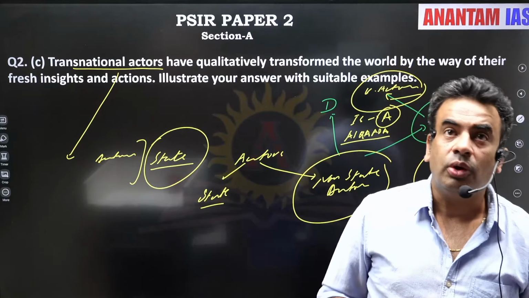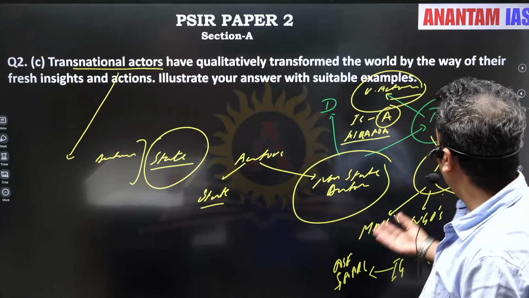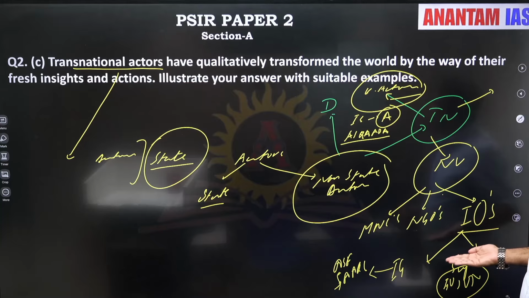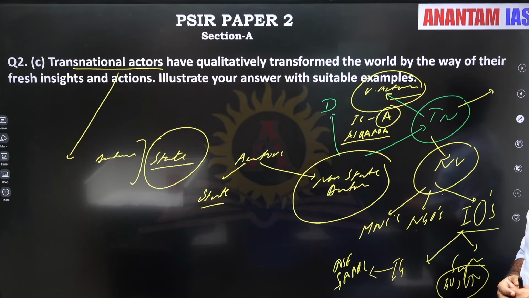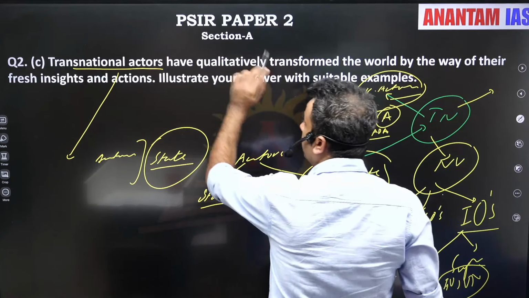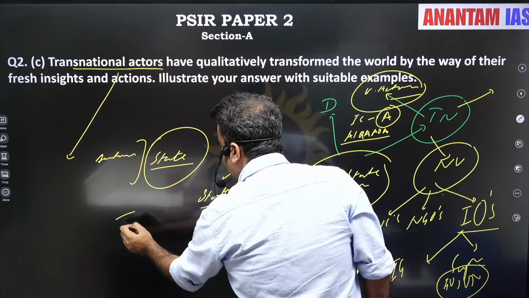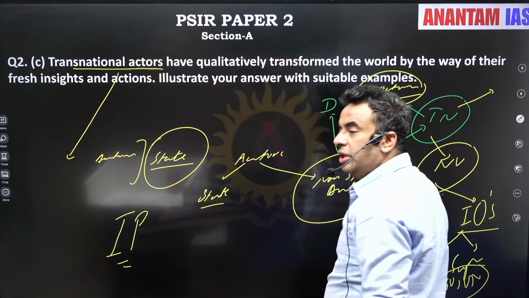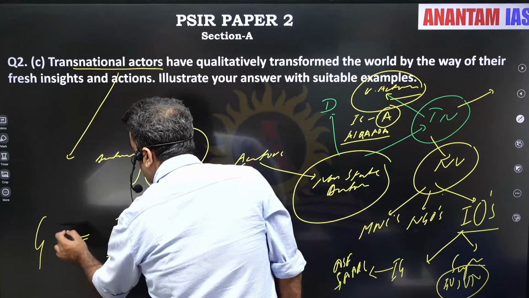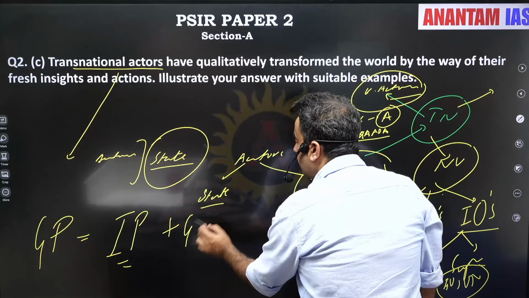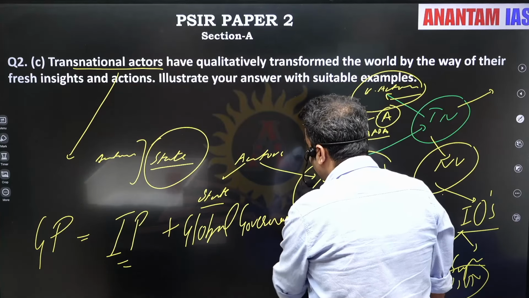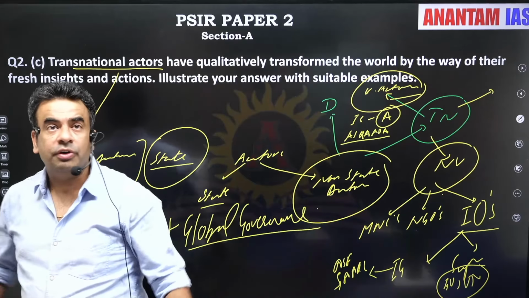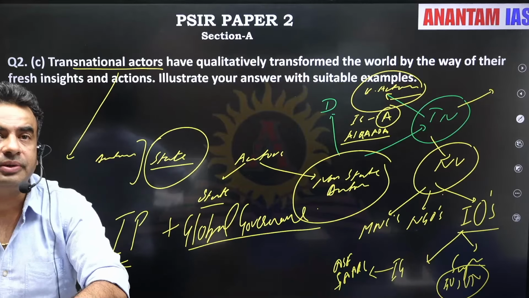So first you need to write about who are transnational. Transnational actors are of two types, violent and non-violent. These are non-violent transnational actors, and even violent transnationals are influencing or impacting the politics. Then you can write that under the influence of transnational actors, international politics, which was the politics between sovereign states, has changed into global politics because of the emergence of global governance. So non-violent transnational actors have become the symbol of global governance.